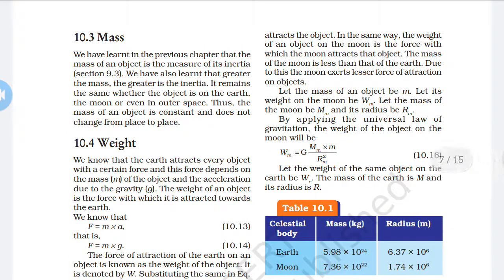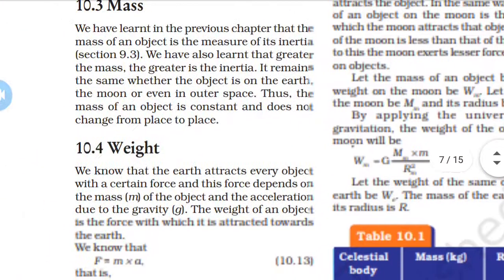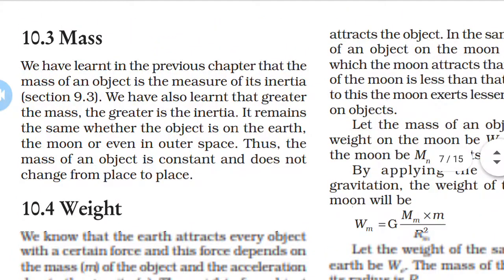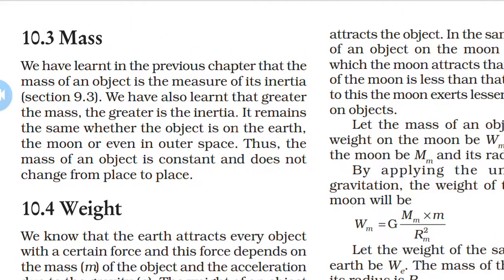Okay, in chapter number 10, in this section, we discuss the mass as well as the weight. So here first is mass. The mass of an object is constant and does not change from place to place. Mass is constant anywhere, it does not change, and the SI unit of mass is the kilogram.